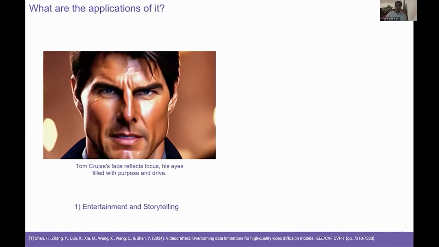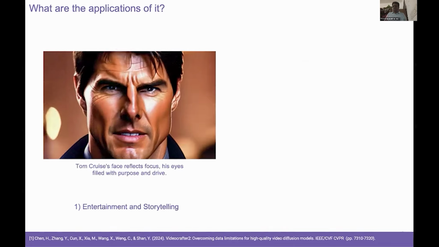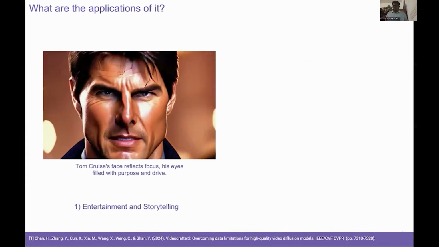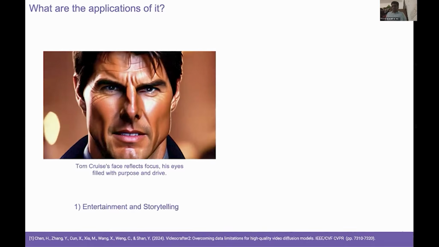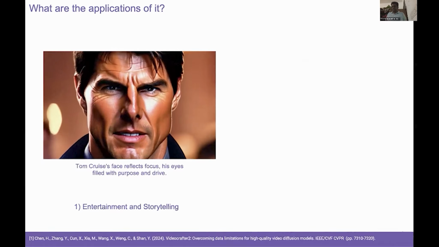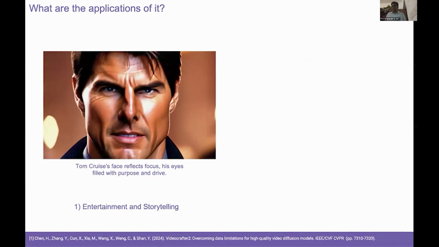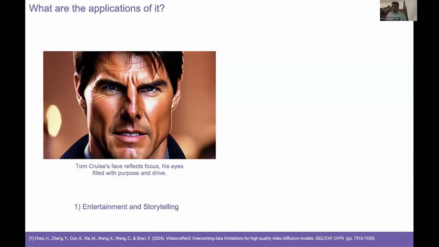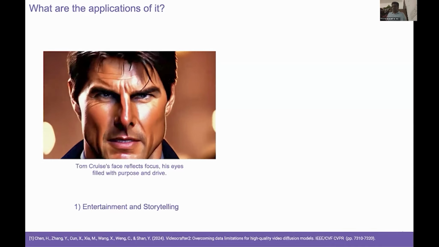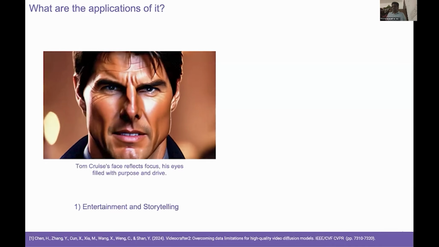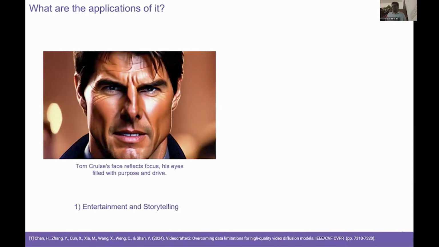Why do we care about text to video? Let me give you two concrete application areas. One is from entertainment and storytelling. With a single sentence, Tom Cruise's face reflects focus, his eyes filled with purpose and drive, a model like VideoCrafter2 can produce a cinematic looking shot. This is huge for filmmakers, animators, advertisers, and game studios who can now prototype scenes that would otherwise require expensive shoots.